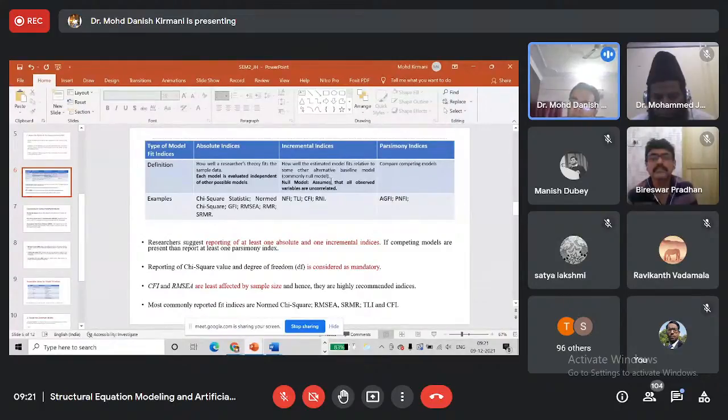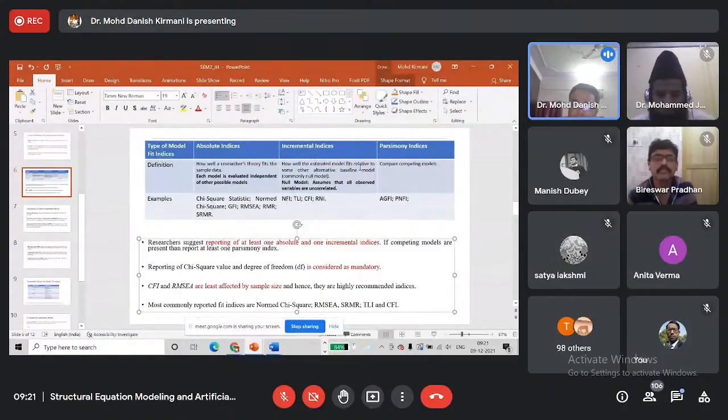The indicator value suggests how well our estimated model fits in comparison to the simplest possible model in that context. So there are examples such as NFI, TLI, CFI, RNI. These are the fit indices which are incremental indices.